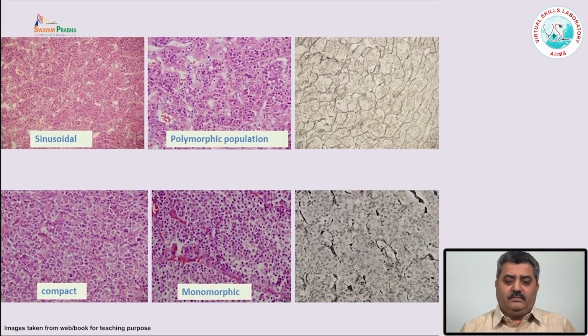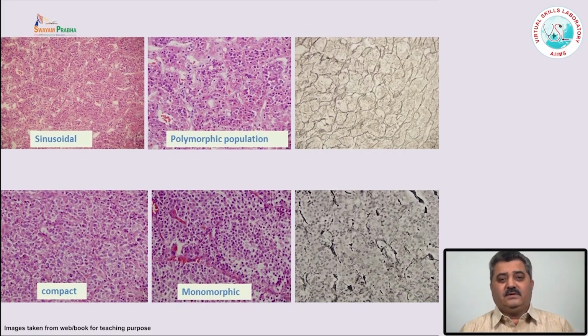Now one of the most important challenges for the pathologist is whether this is a normal pituitary gland or an adenoma. As we know, pituitary adenomas are sometimes very small, they are microadenomas, and the surgeon operates through the transnasal approach. So the surgeon doesn't know whether he has removed the adenoma or whether he has removed the normal pituitary gland.